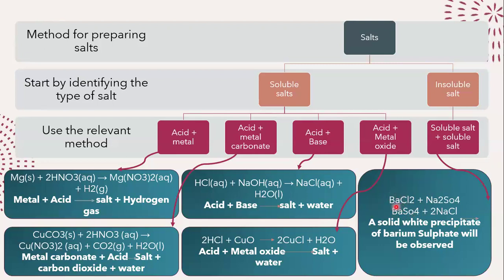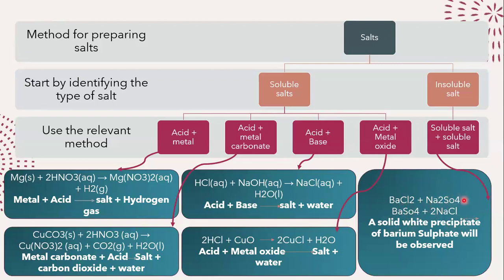For barium, I can go ahead and use barium chloride. We know barium chloride is soluble. For sulfate, I can use sodium sulfate. Sodium sulfate is also soluble. Both of them will be in a solution form. So I will react them with each other and I will get barium sulfate and sodium chloride.